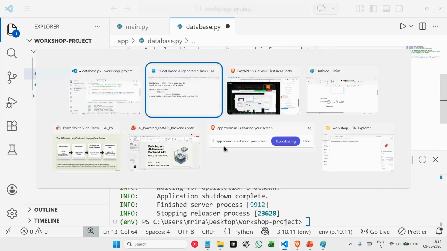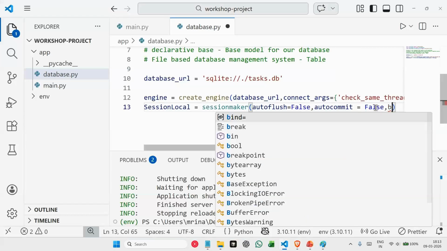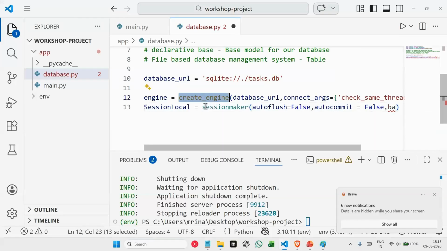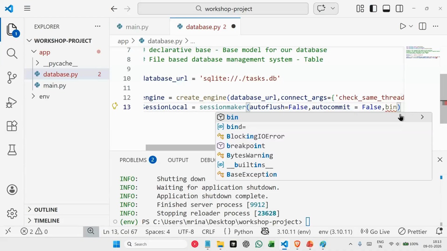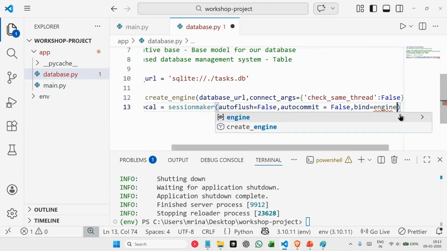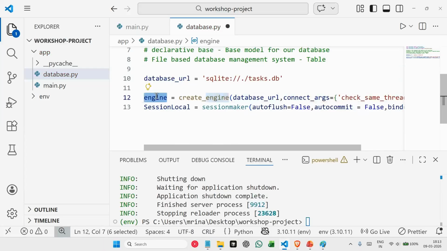Okay, autocommit will be false, and then I am binding to my engine here. Whatever engine that I have created here, I'm passing this engine to my session. So whenever a session gets created, automatically this engine also gets attached along with that session. So for that, I'll say bind is equal to engine. I'm passing my engine here, which I created.